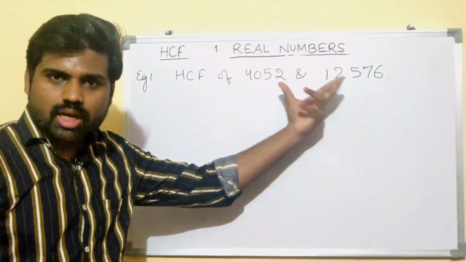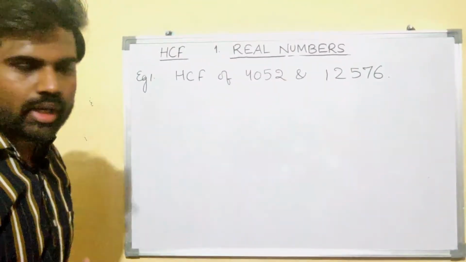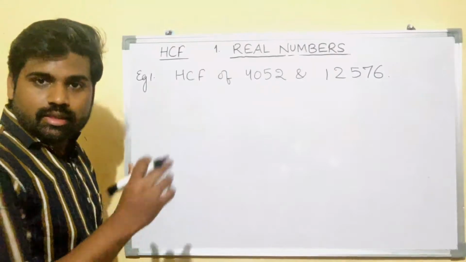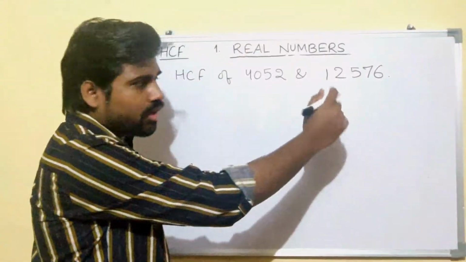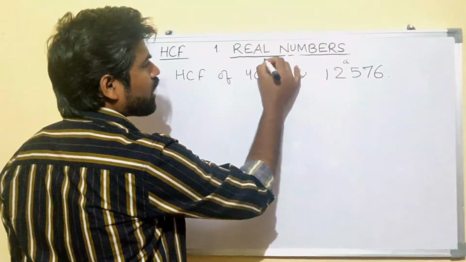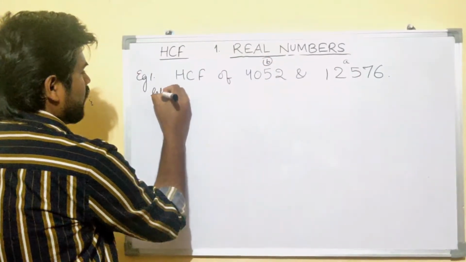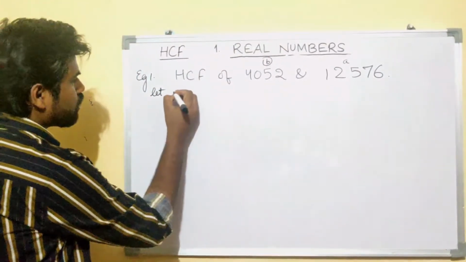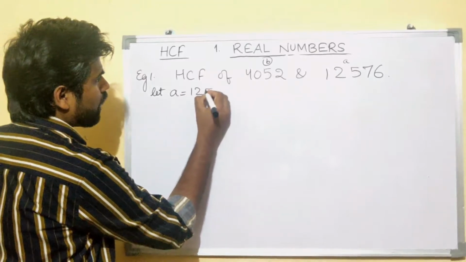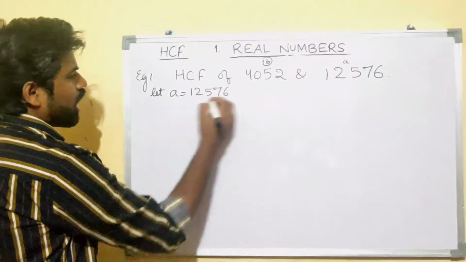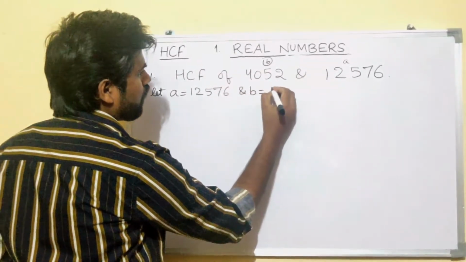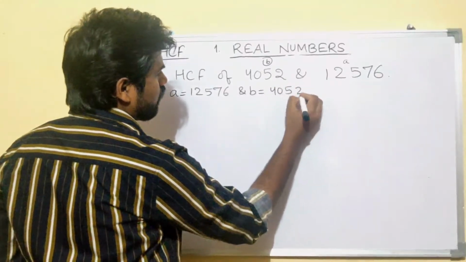Now, this seems to be a larger number, right? Now let us try to find out. What did I tell you? Select the larger number as A and the smaller number as B. So let A be equal to 12576 and B be equal to 4052.